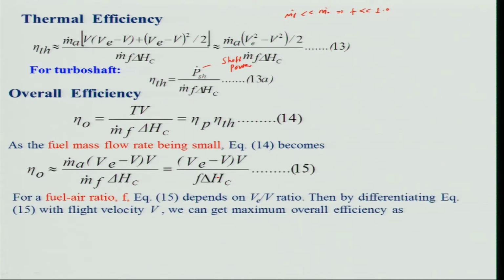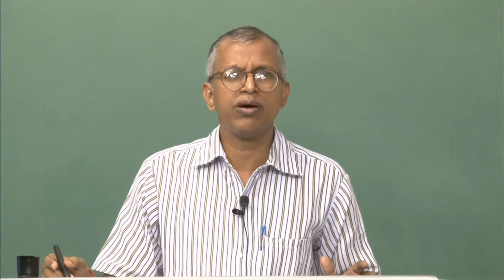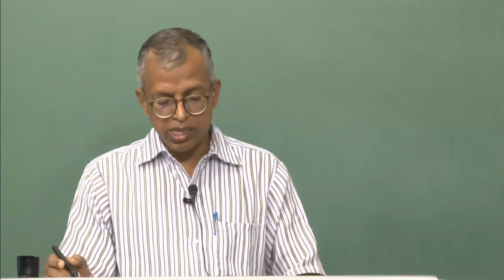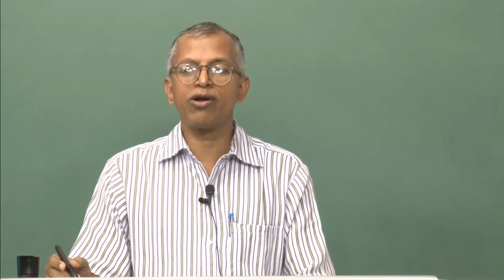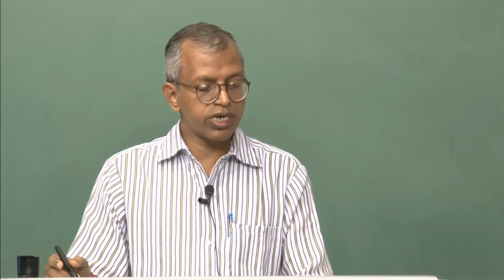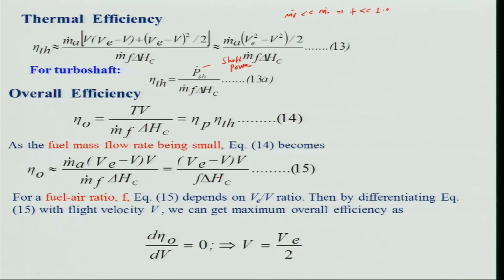And we want to find out the overall efficiency of a propulsive device or the engine, right, which is more important than propulsive efficiency or thermal efficiency alone. So, for that we will differentiate this equation with respect to V, the flight velocity, and set it equal to 0.